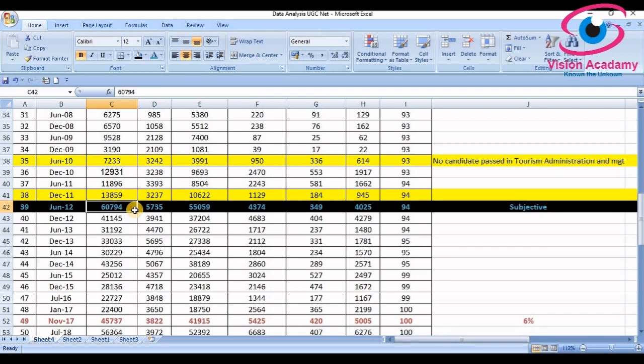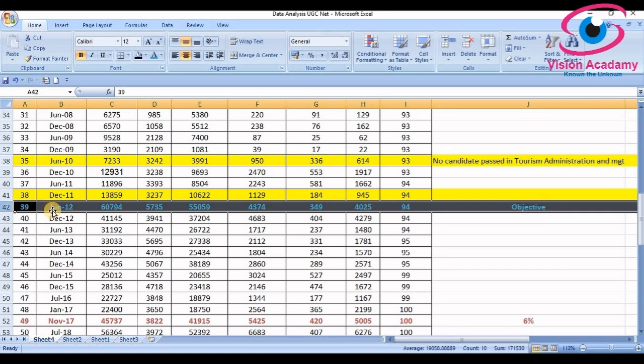You might be thinking, what is the reason for this? Yes, from June 2012, all 3 papers are objective. Till 2011, 1 paper was subjective and 2 papers were objective. And from June 2012 onwards, all 3 papers are objective type, which means only multiple choice questions. Due to this, the number of qualified candidates increased tremendously. That is why, to understand this phenomenon, I undertook this study.